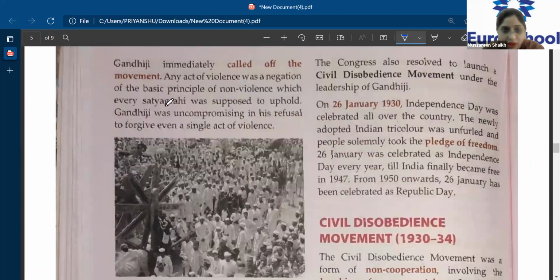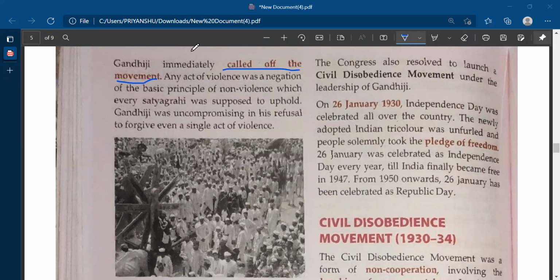When 22 policemen were killed, what was the reaction of Gandhiji? He immediately called off this movement. Which movement are we talking about? Let me see who will give the answer. Ma'am, the non-cooperation movement. Very good. The non-cooperation movement.